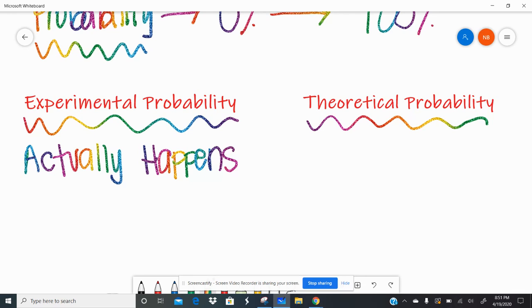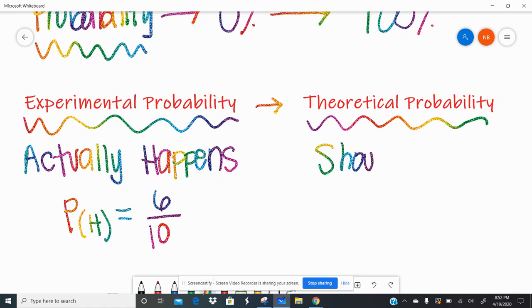So what actually happens? Say I have a coin and I flip the coin 10 times and it lands on heads 6 out of the 10 times. So the experimental probability, or the probability of heads, would be 6 out of 10, because I actually flipped the coin 10 times and I saw that I landed on heads 6 out of those 10 times. That's the experiment that I did. That's what actually happened.